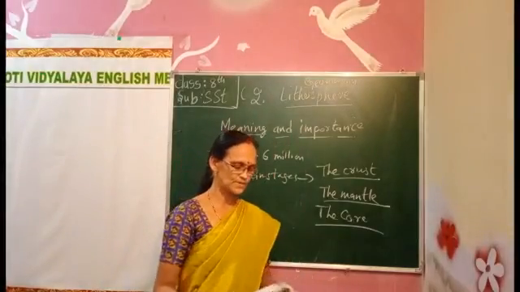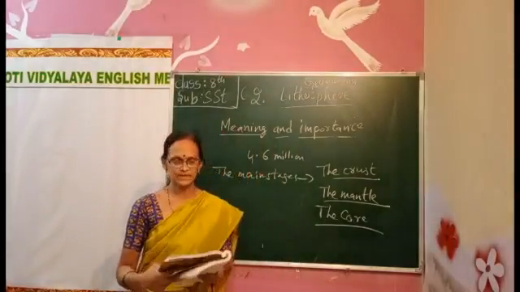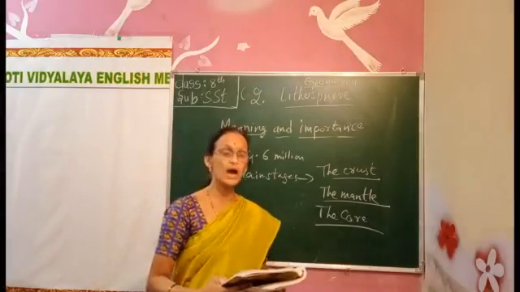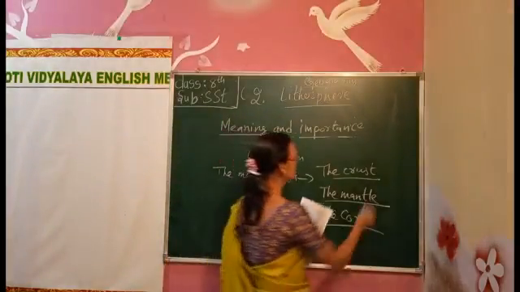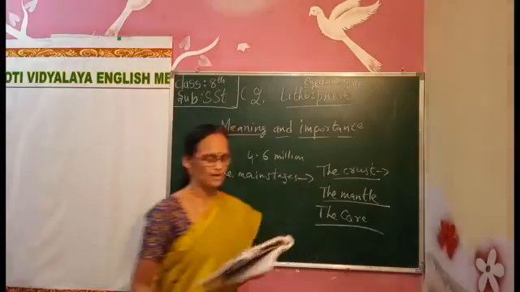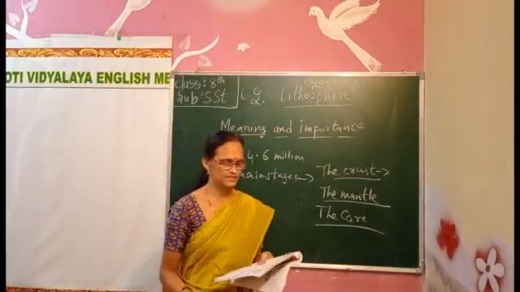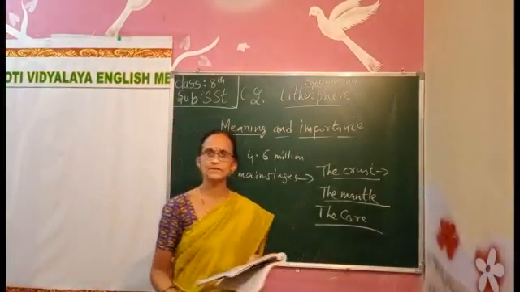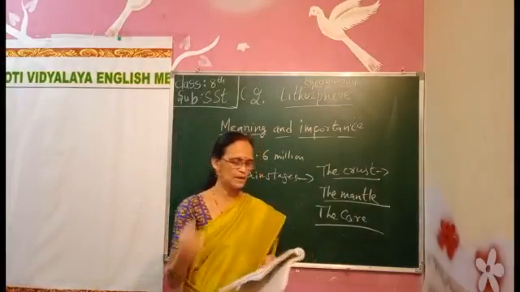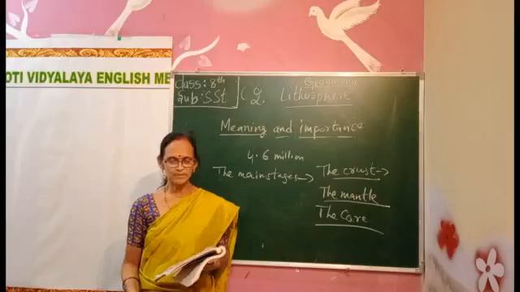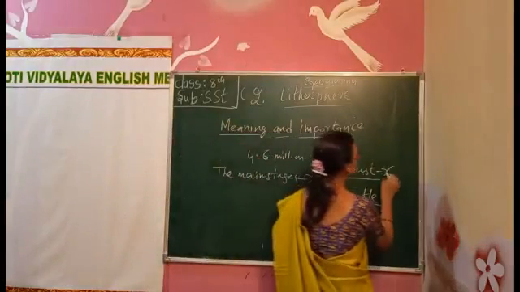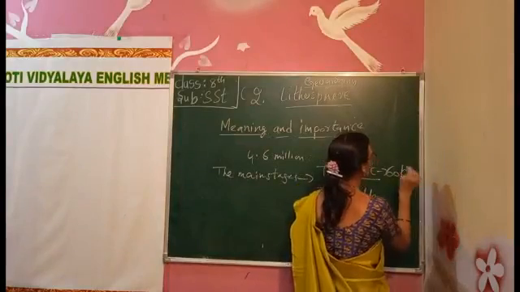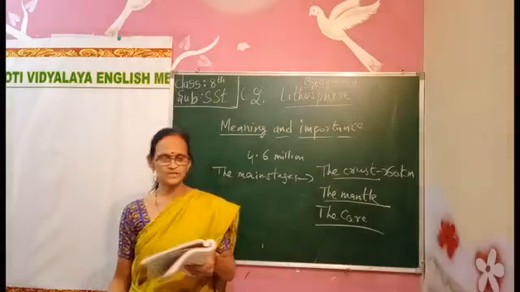So the first one is the crust. What is there in the crust? The crust is the upper layer of the earth. It is rich in silica, aluminum and magnesium. These are the three minerals. The depth of this layer is about 60 kilometers.